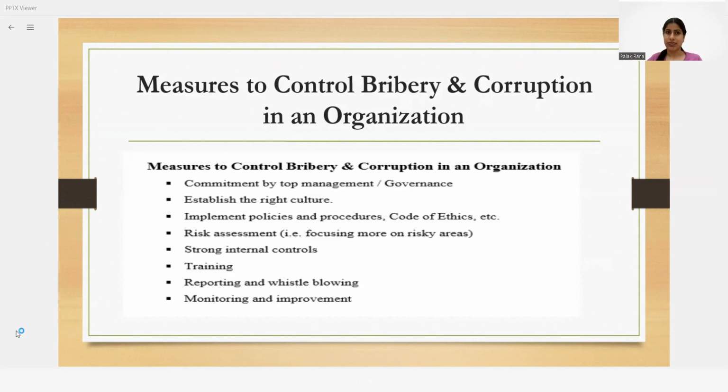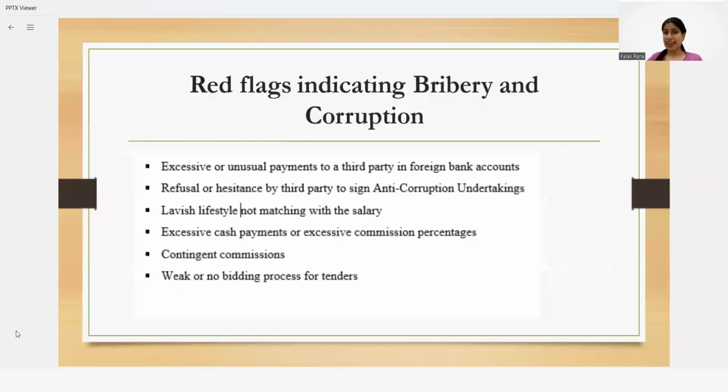So there are certain red flags or indicators which give us an idea that there are possibilities of bribery happening. Maybe there is some excessive or unusual payment to a third party in a foreign bank account. Or the person's earning is just 20,000 per month, but that person has a good car, maybe a Fortuner.